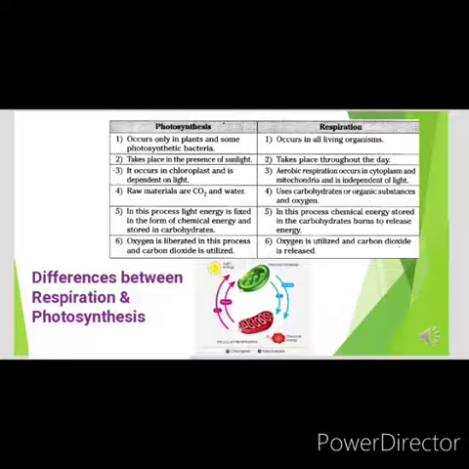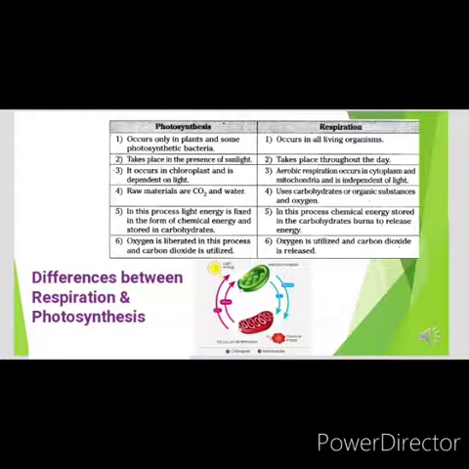Photosynthesis occurs in chloroplasts and is a light-dependent process. Aerobic respiration occurs in cytoplasm and mitochondria and it is independent of light.